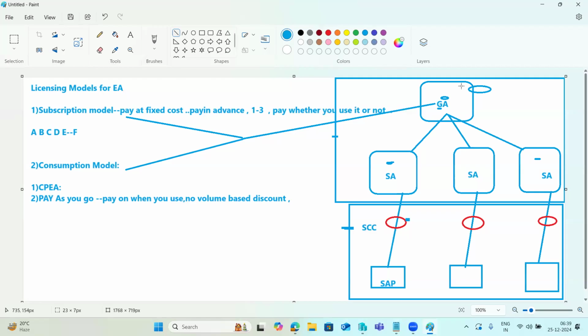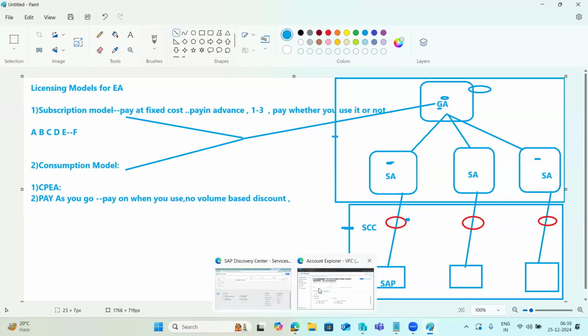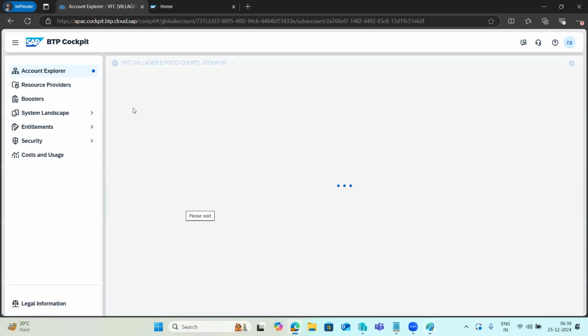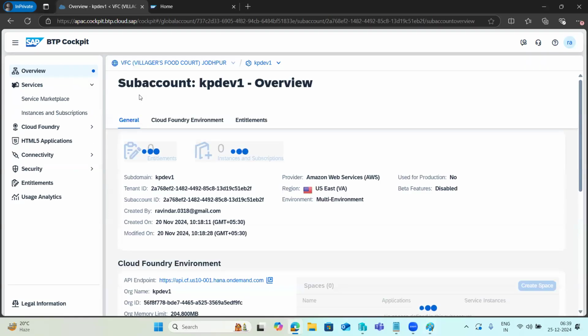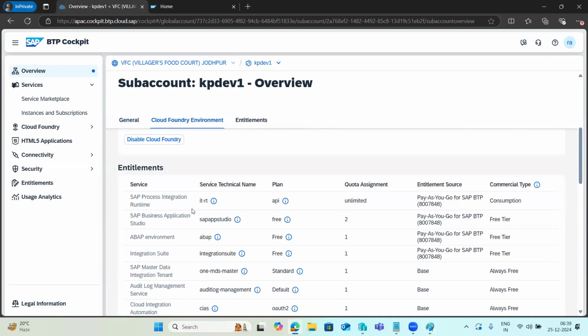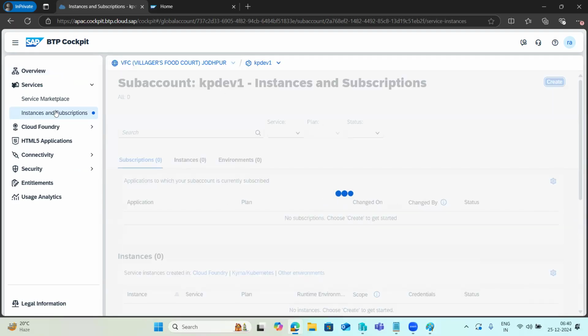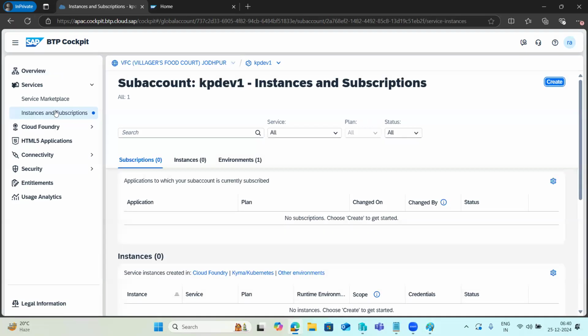SAP will provide the global account to you based upon your contract, either a trial account or an enterprise account. Based upon the licensing model, SAP will provide one global account to you. In that global account, you need to create the sub accounts, and inside the sub accounts, you need to start using the BTP related services, all the services and everything we can use here. Okay, that is the account structure we have.